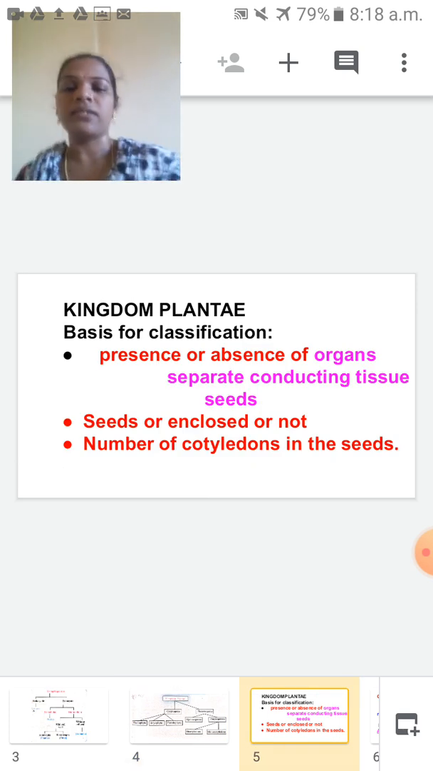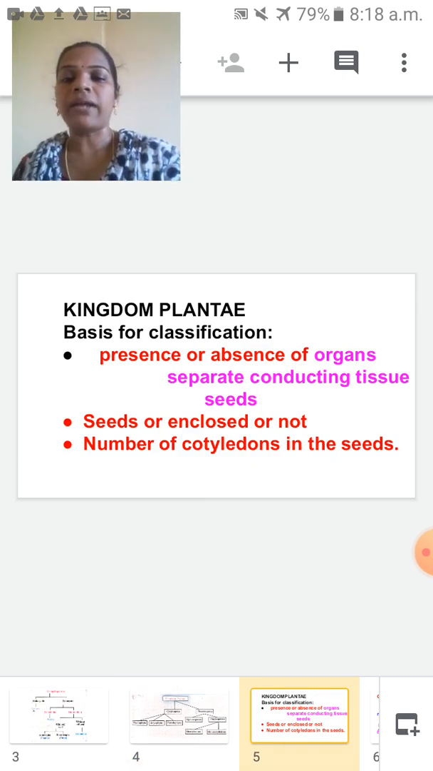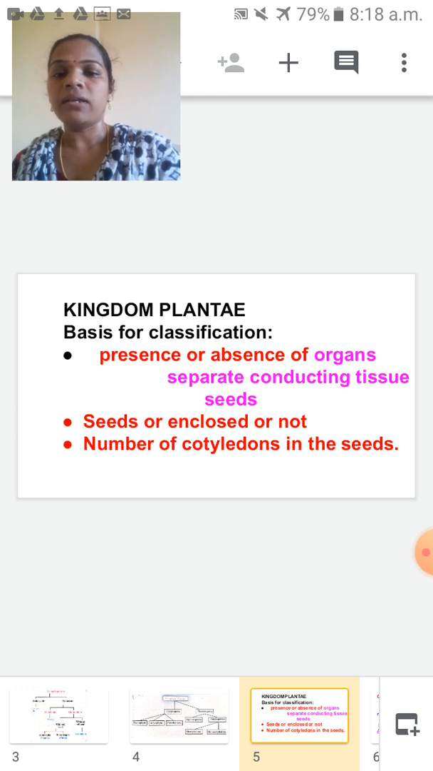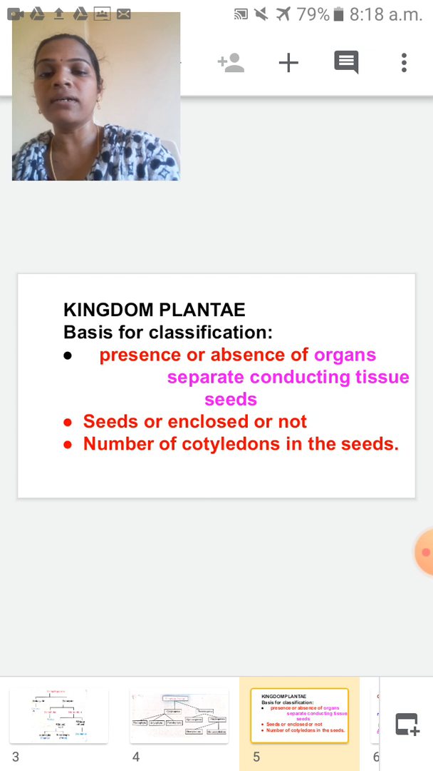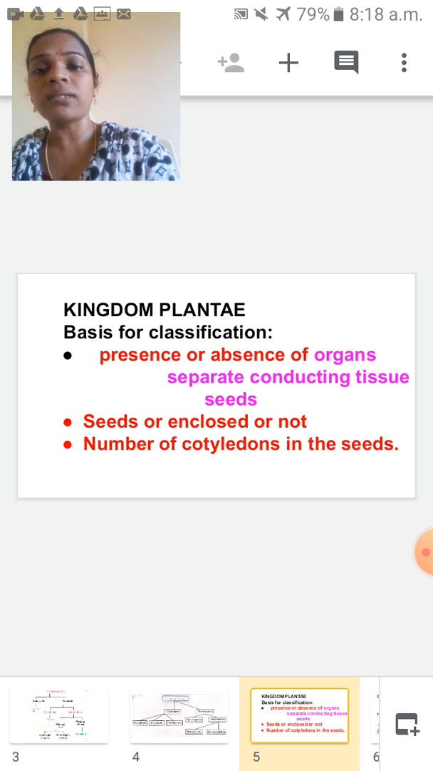So say here, children, Kingdom Plantae. How many plants are there in our surroundings? How are the plants classified? So what does classification mean? To make a group based on some criteria.